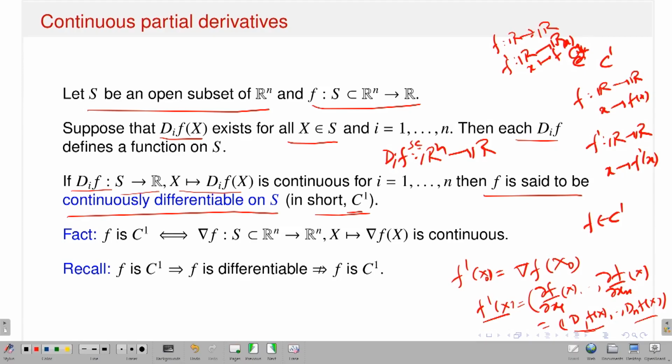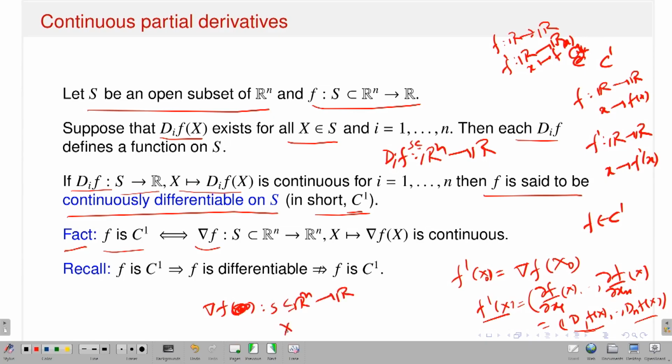I will talk about the symbol C2, twice, later. What do I mean by twice continuously differentiable? Okay, this is a fact that f is in C1, that means all the first order partial derivatives exist and they are continuous, if and only if... you see, just now I have explained the gradient of f. Now the gradient of f I can think of as a function from a subset of R^n to R^n. Why? Because given f, suppose it is C1, what is my gradient vector of f at x? Again, this is of course a map from a subset of R^n to R^n.